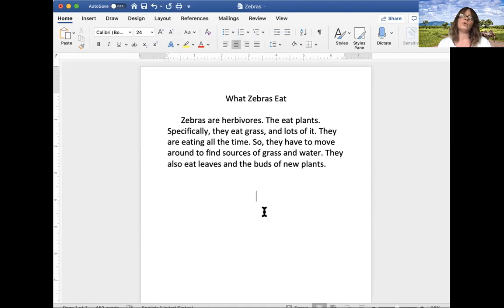Zebras are herbivores. When you do that, if a sentence doesn't sound right, then you know there's something in there I need to fix. You can really hear what it sounds like by reading it out loud. It will also help you find those places where you need periods. So when you read, zebras are herbivores, they eat plants, you'll read it like this: zebras are herbivores. Oh, pause. Wait a second. If I'm pausing, that means I might need some punctuation like a period.